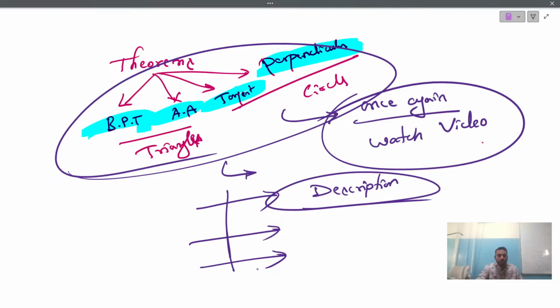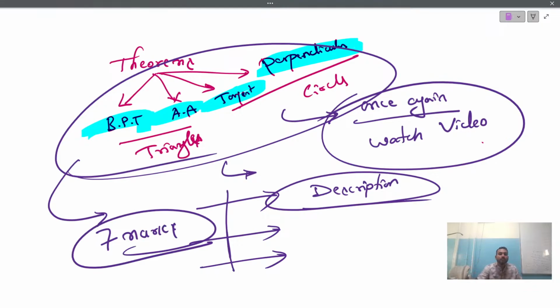And if you haven't practiced yet, no need to worry or get frustrated. You can watch the video, make a note and practice. These theorems will give you 7 marks straight away in one shot.